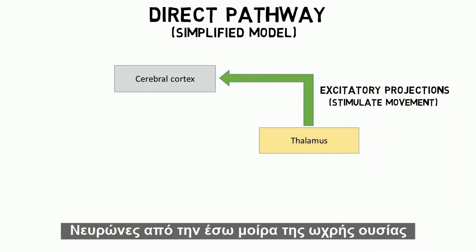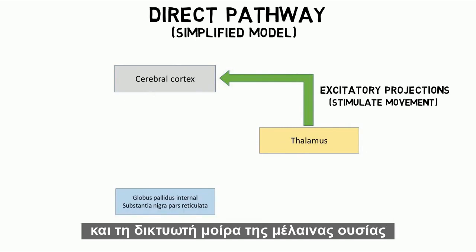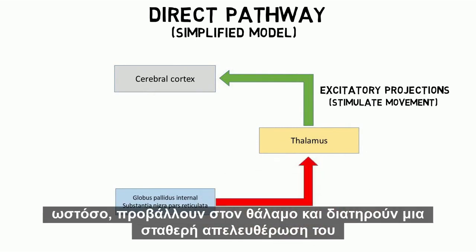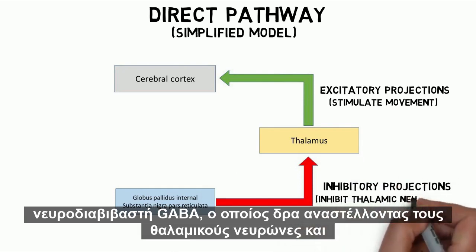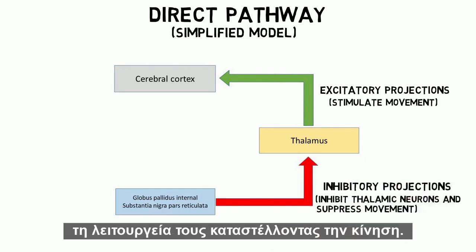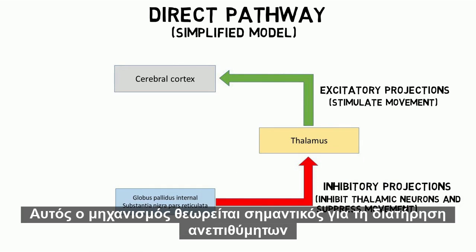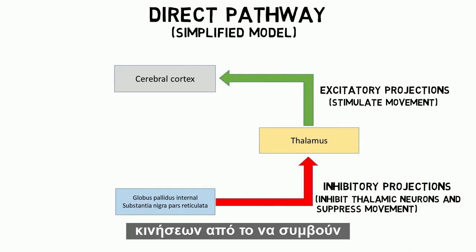Neurons from the globus pallidus internal and substantia nigra pars reticulata, however, project to the thalamus and maintain a steady release of the neurotransmitter GABA, which acts to inhibit the thalamic neurons and suppress movement. This mechanism is thought to be important in keeping unwanted movements from occurring.